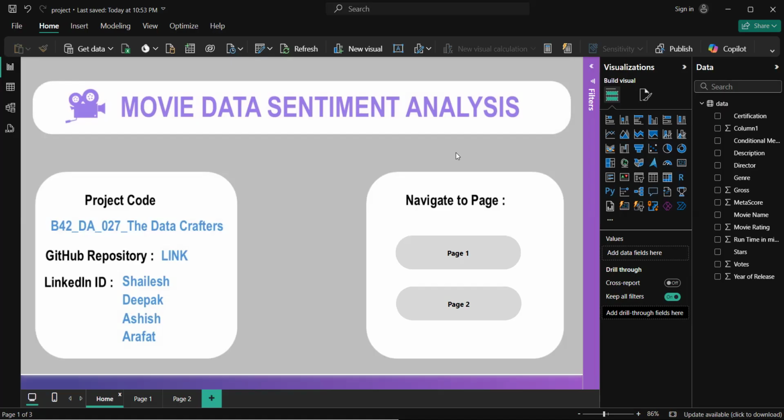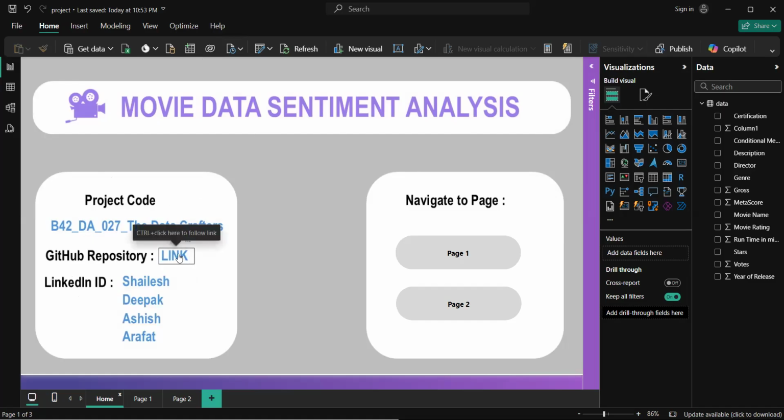So my contribution in this particular project was making the Power BI dashboard. So all the dashboard was completely made by myself. I have made the homepage, page one and page two. So in the homepage, I have added the logo as well as the title of our project. I have also added the project code, that is the four members team code. This is a unique code that was provided by Masai School.